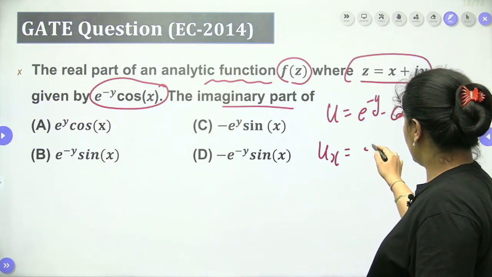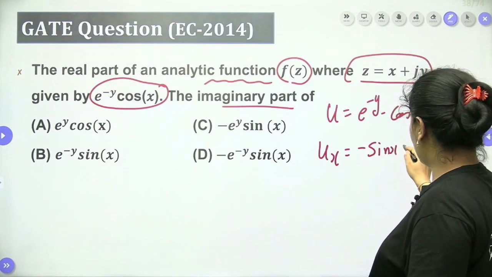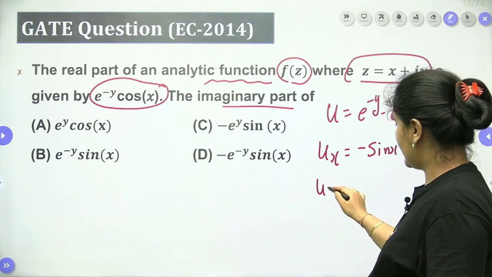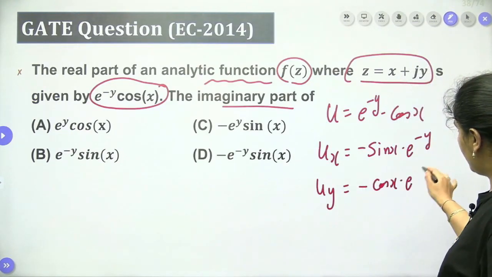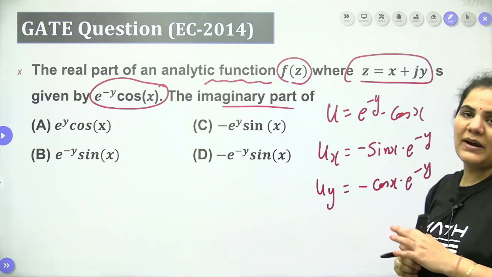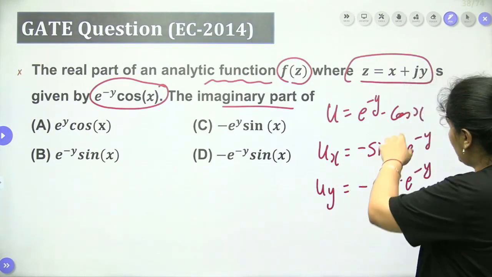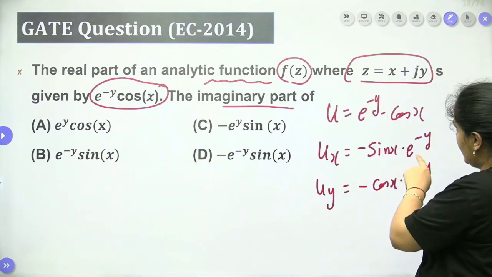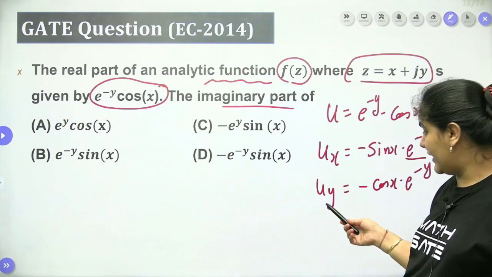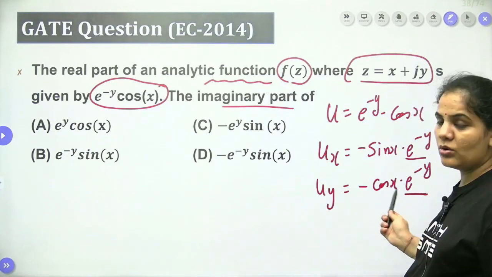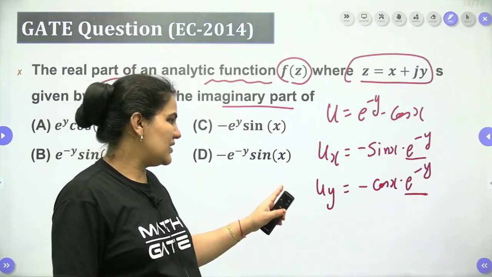ux is equal to e to the power minus y, which is constant, times the differentiation of cos, which is minus sin x. So you get minus sin x e to the power minus y. uy is equal to minus cos x e to the power minus y, because when we partially differentiate u with respect to x, we only differentiate the terms of x. Here e power minus y will be constant, so it stays as it is. When we partially differentiate with respect to y, we only differentiate the terms of y, and the terms of x will be constant, right? So this is the thing.